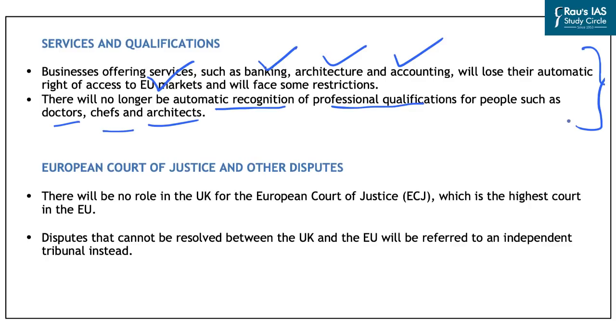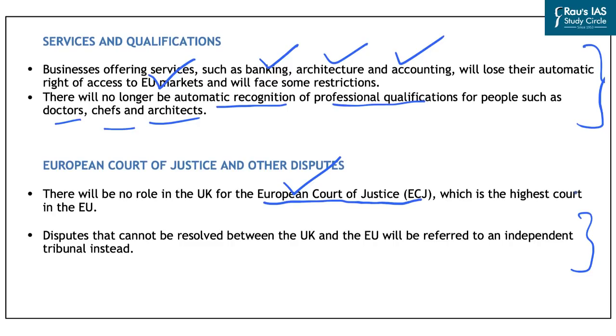Another major change after the coming of this trade deal is that there will be no role in the UK for the European Court of Justice, which is the highest court of the EU. Earlier, disputes between the UK and EU used to be resolved by the European Court of Justice. Now, if any dispute arises that cannot be solved between the UK and EU, it will be referred to an independent tribunal.